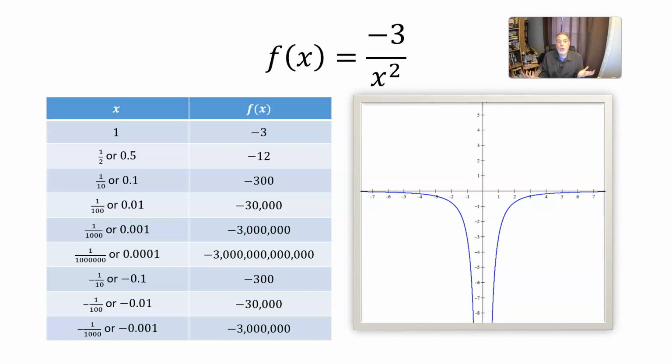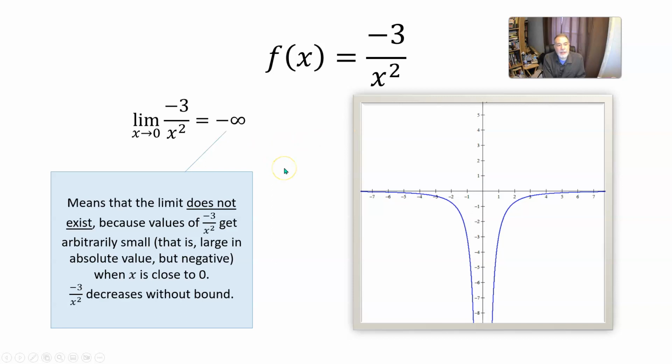So if I put in either positive or negative 1,000 for x, x squared would be positive 1/1,000,000th, and then -3 divided by 1/1,000,000th would be -3,000,000. It would be way down there. So on the graph, the points that have x coordinates close to 0 have y coordinates that are way down there off towards -infinity.